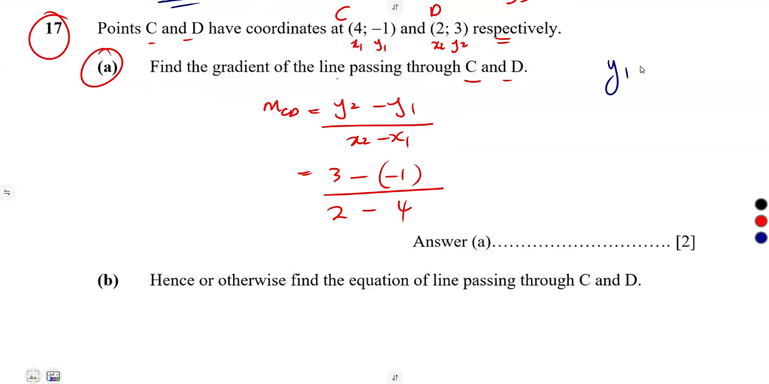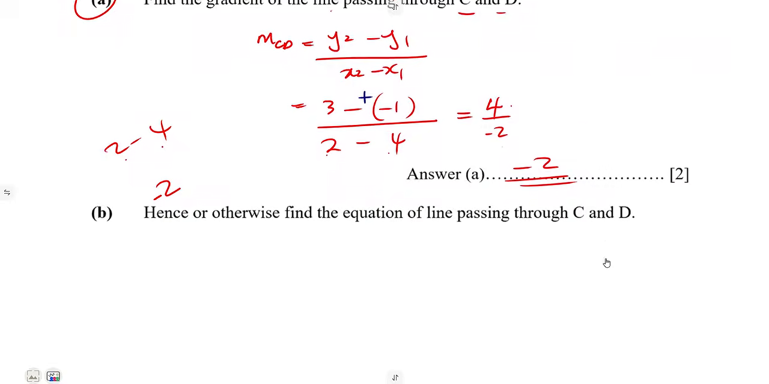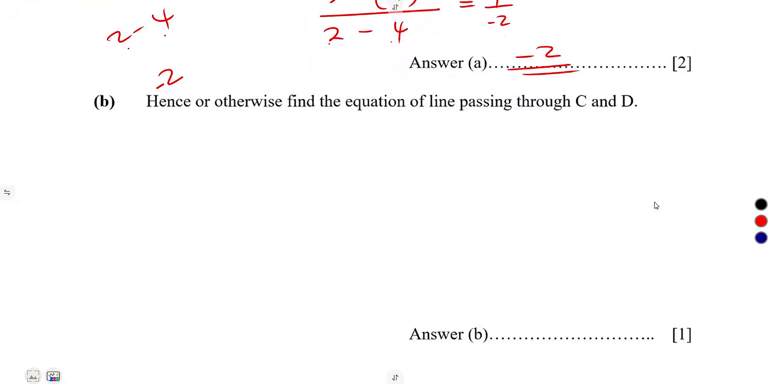Yes, you can also use the formula y1 minus y2 over x1 minus x2. You are still going to obtain the same answers. Do not worry about that. Again, you are going to obtain the same answers. All right, a minus and a minus, that's a positive. So it's going to be 3 plus 1, which is 4. 2 minus 4, that's a negative 2. 2 from 4, that's a 2. Then you take the sign of the bigger number, so that's negative 2. 4 divided by minus 2, that's a negative 2. So that's our gradient. Hence, or otherwise, find what?